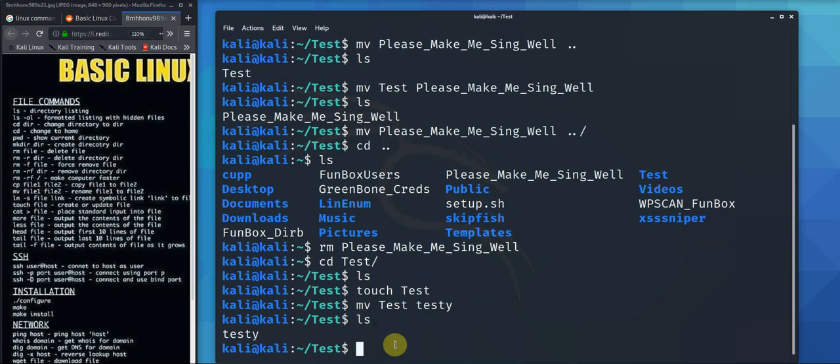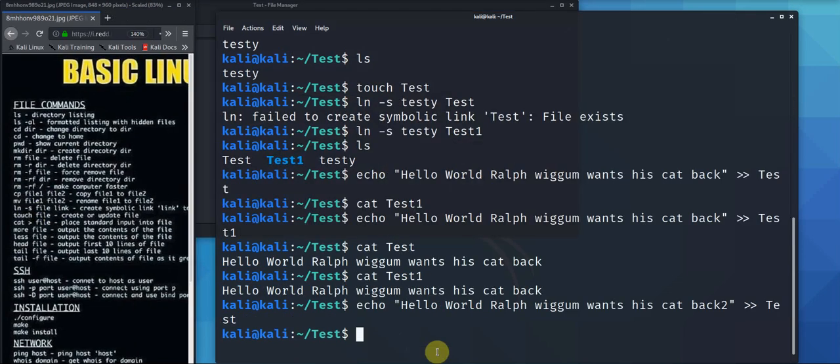There we go. Boom. Just check. It's done. It's renamed the file. So then we go to ln. Okay, so now do a symbolic link. So symbolic link is ln. So I'll have to create a file first.